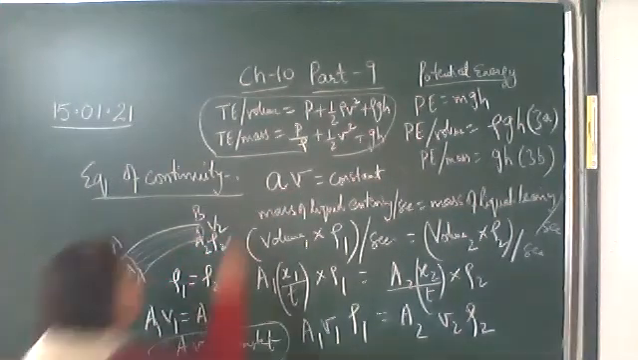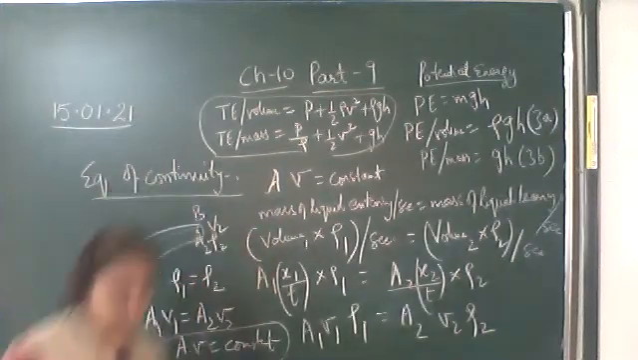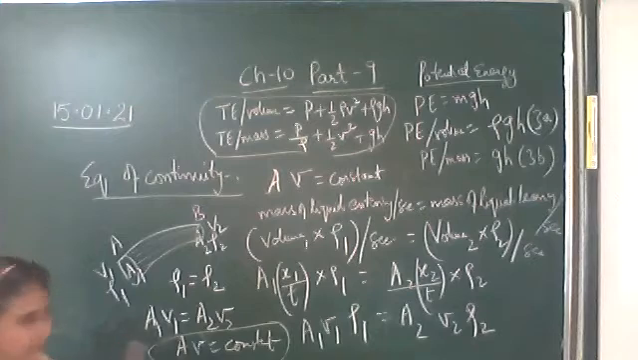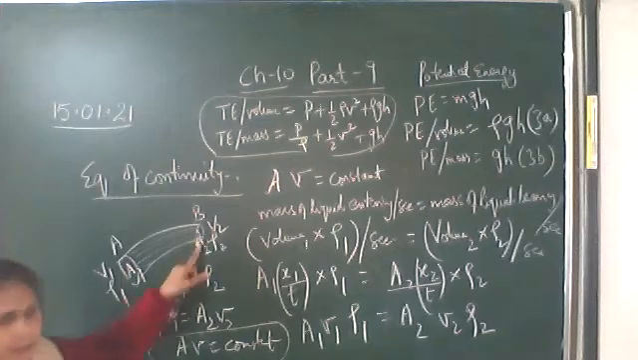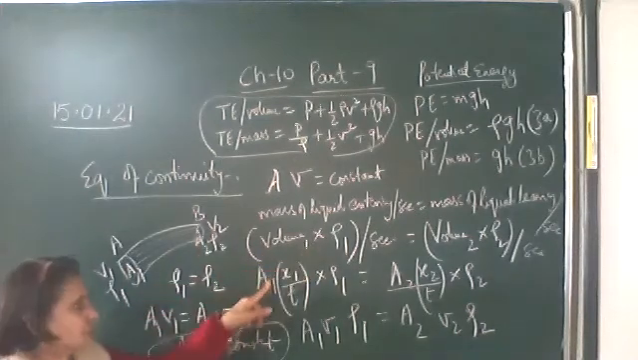Here cross-sectional area is represented by capital A; small a, or anything, can be used. So capital A into V is constant. Cross-sectional area into velocity is constant. How have we proved it? Mass of the liquid entering per second equals mass of the liquid leaving per second, and mass is volume into density.